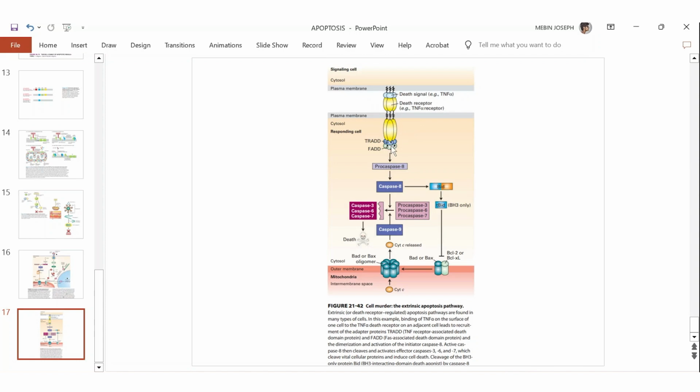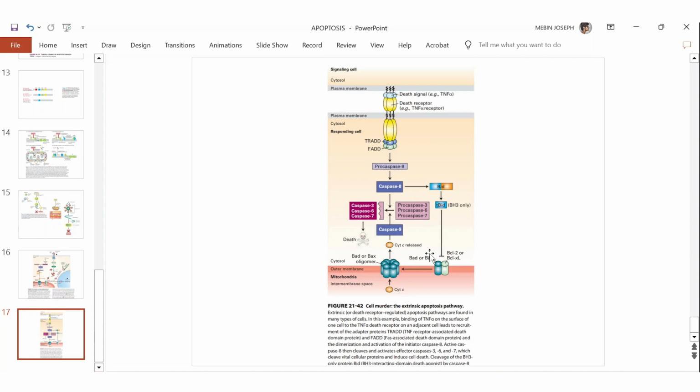So it's a receptor mediated pathway, and it is only activated during infection times. The signal is not produced in this cell, it is produced by another cell called the signaling cell. The signal just comes and binds to the death receptor. And when it binds to the death receptor, it activates caspases. That's why this is also known as the caspase dependent apoptosis pathway.